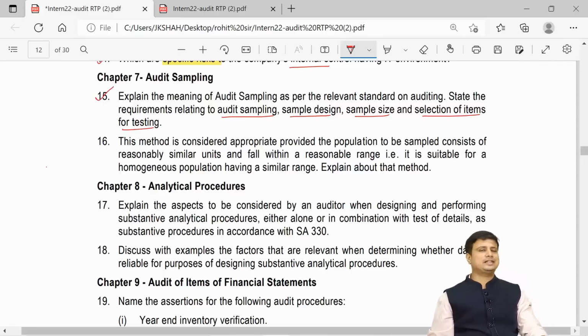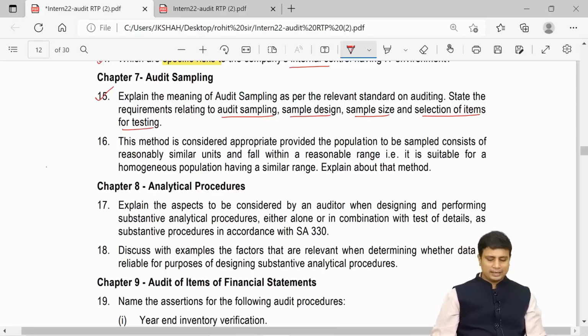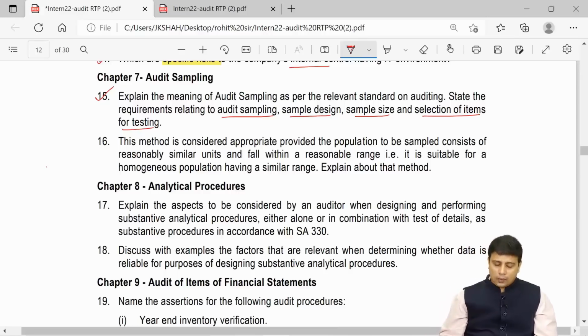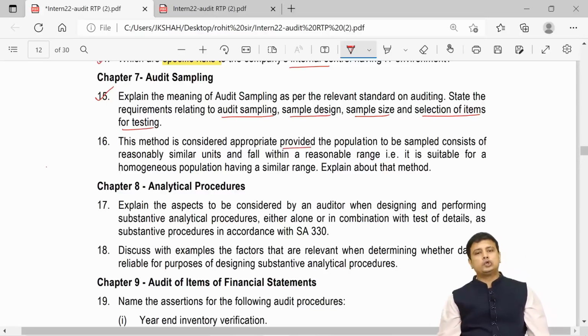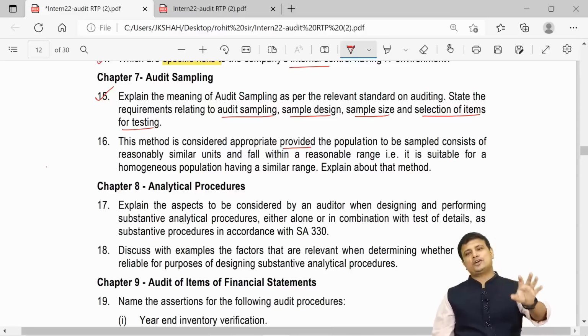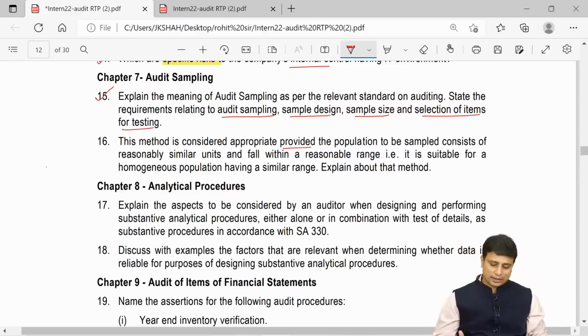Now question number 16 is quite an interesting question. If you understand the concept, you can write it very easily. Now they are saying this method is considered appropriate provided the population of the sample consists of reasonably similar units and falls within a similar range, that it is suitable for a homogeneous population having a similar range. Explain about that method. So firstly, you need to understand what method they are talking about. The method they are talking about is nothing but random sampling, and out of random sampling, they are talking about simple random sampling.